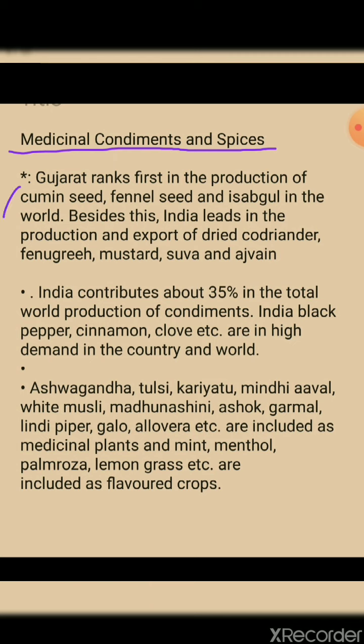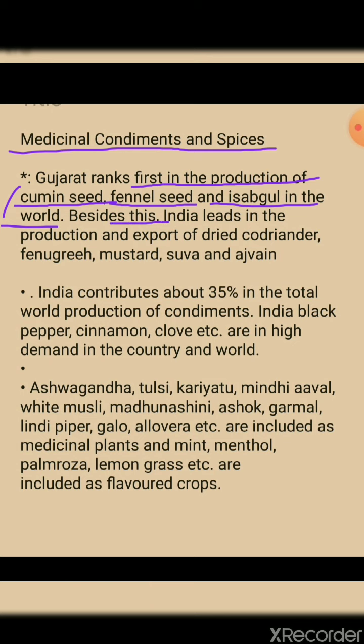Okay, we'll see that. Gujarat ranks first in production of cumin seed. Cumin seed over here means jeera. Fennel seeds means saunf. And isabgul in the world. Gujarat ranked first in the production of cumin seed, fennel seeds, and isabgul in the world. Remember it, very important for objectives.